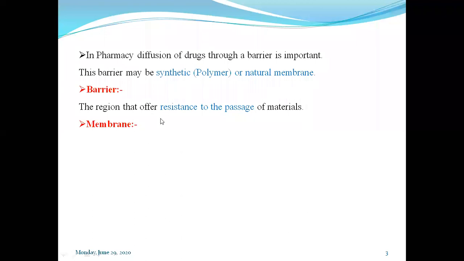So this membrane is again just a film, the film which is separating the two phases. As you have seen in the earlier slide, the semi-permeable membrane which is separating the donor compartment and receiver compartment, which is separating the higher concentration region and lower concentration region, whatever film is present in between these two phases, we can call it a membrane.